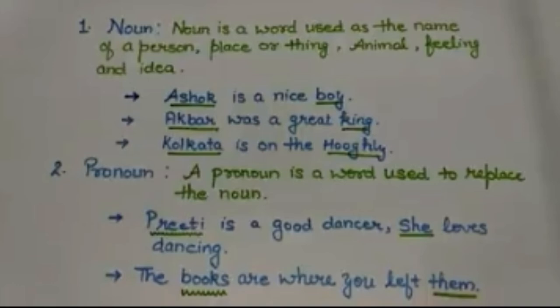Next is Akbar was a great king. Here Akbar and king are the nouns. So Kolkata is on the Hooghly. Here Kolkata and Hooghly are also nouns.